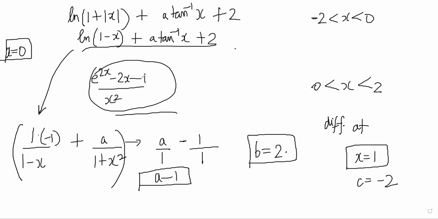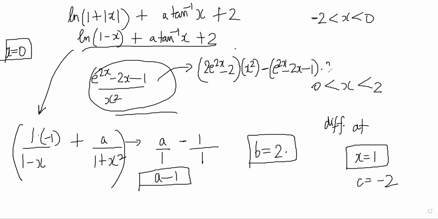And let's find the value of this here. So this derivative will be just quotient rule. So it will become top numerator differentiation is 2 e power 2x minus 2 multiplied by x square minus e power 2x minus 2x minus 1 multiplied by 2x divided by x power 4, right?